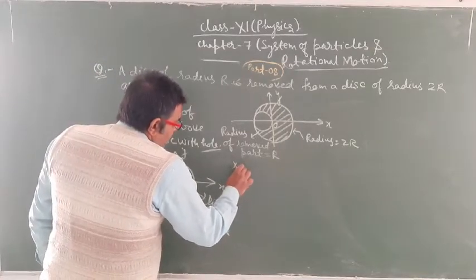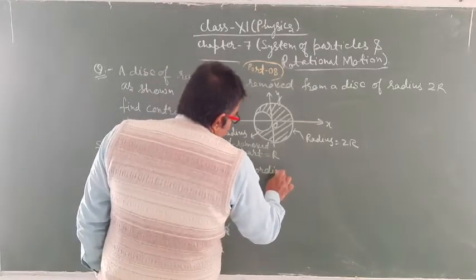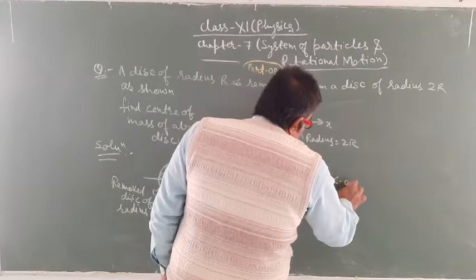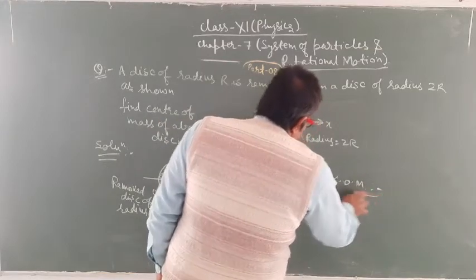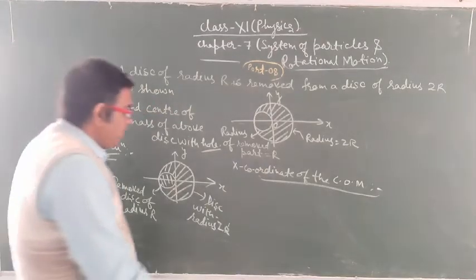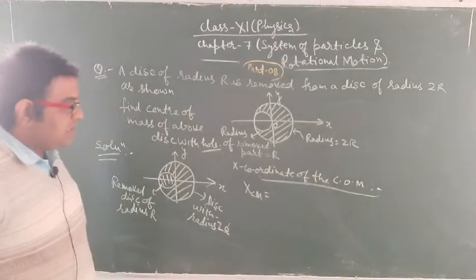So the x coordinate of the center of mass, we have to find out the x coordinate of the center of mass. So we will do xcm, and this xcm is equal to what?